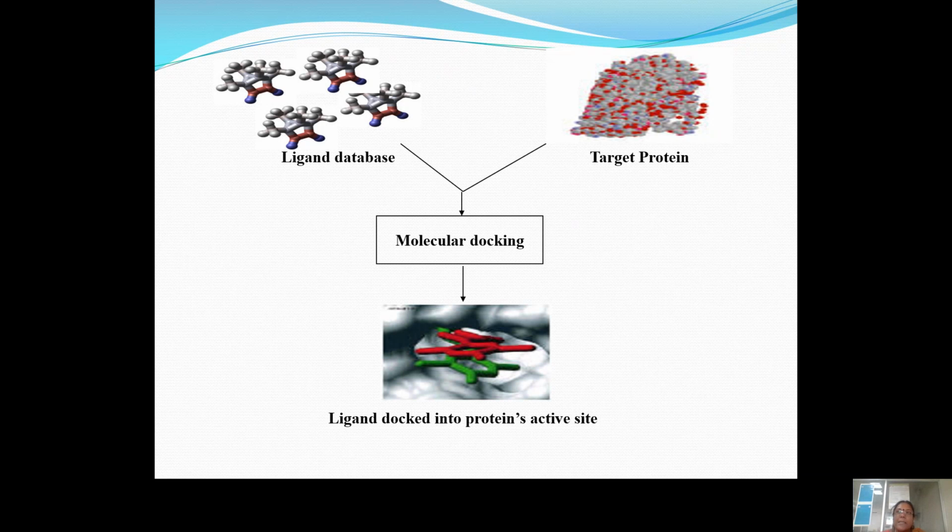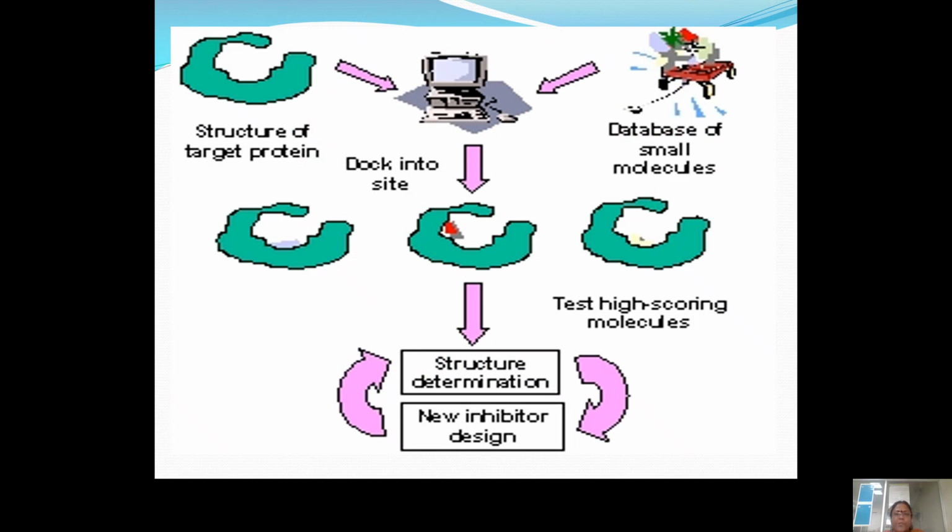This slide tells you about the ligand docked into a protein active site. This snapshot also tells that the structure will be interacted with a database of small molecules. And finally, based upon the lock and key model, the ligand molecules bind to the surface of the receptor, where the sharing of interactions takes place. That is the non-bonded interaction. Generally, we are familiar with bonded interactions and non-bonded interactions.